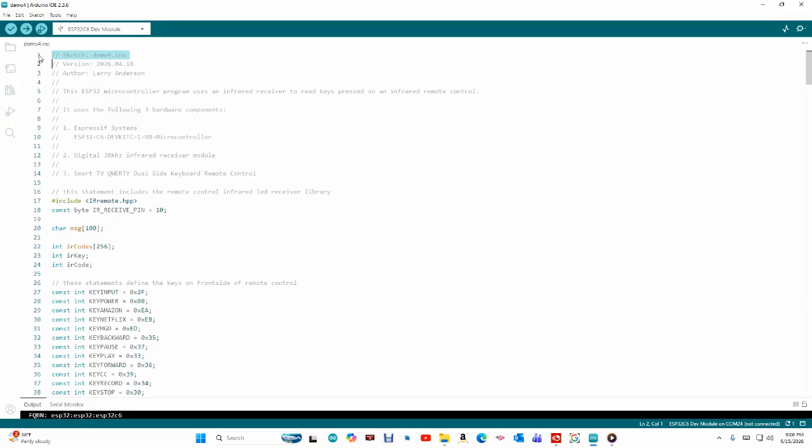This is the sketch named Demo 4. This ESP32 microcontroller program uses an infrared receiver to read keys pressed on an infrared remote control. It uses the following three hardware components. It's the microcontroller itself, the infrared receiver module, and the dual-side keyboard remote control.